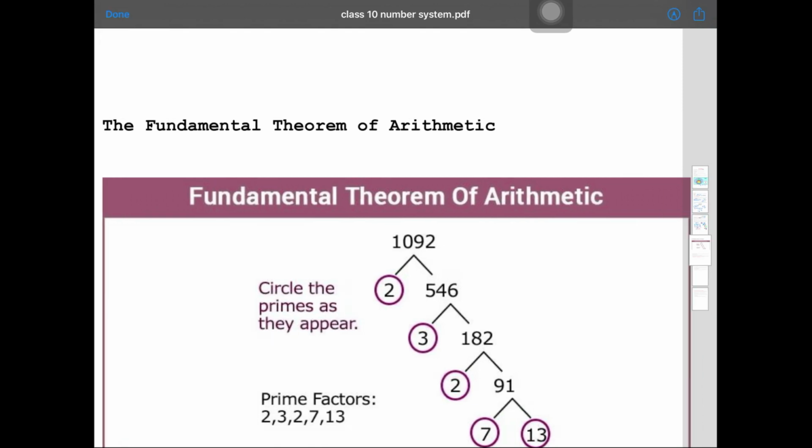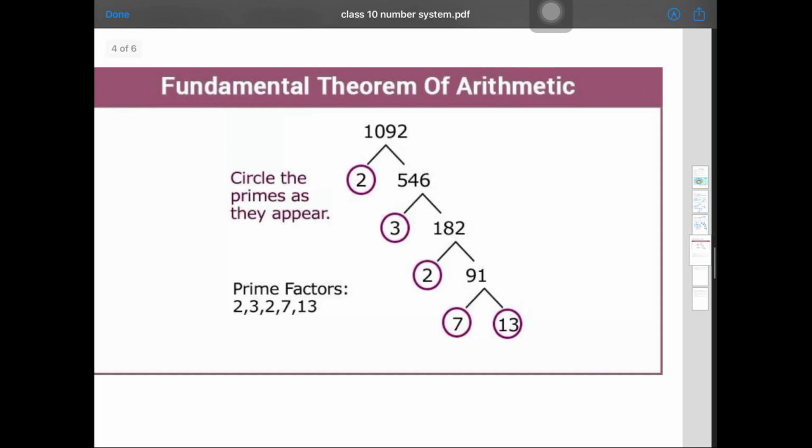Now the next thing is the fundamental theorem of arithmetic. Prime factorization you have studied in the previous class also. You can write any number as a product of prime numbers. Here this is a prime number, and now you can further factorize this one, so this can be written as 3 into 182, then further factorize it, it will be 2 into 91, then further, it will become 7 into 13. So all these numbers are the prime factors of this 1092. In the same way, this is helpful to find the HCF and LCM of numbers.